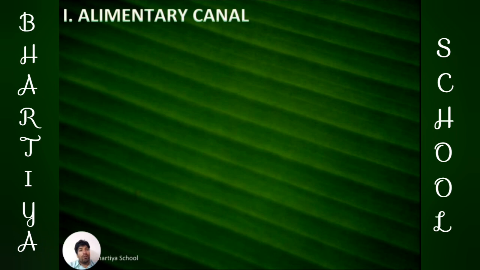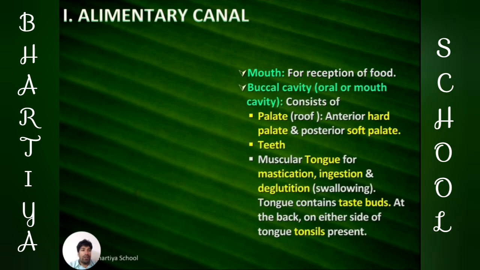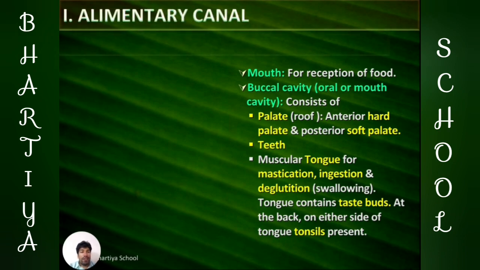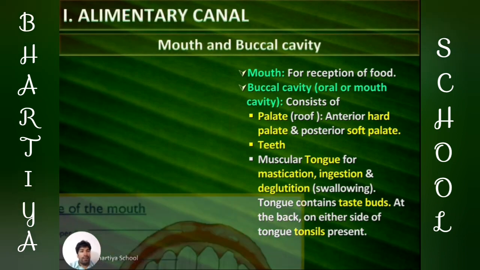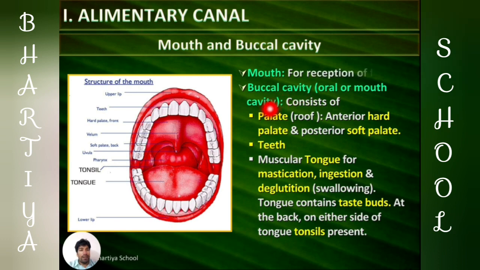The first part of the alimentary canal is the mouth. The main function of the mouth is the reception of food. The mouth is followed by the buccal cavity. It is also known as the oral cavity or mouth cavity. The oral cavity or buccal cavity comprises three parts, that is palate, teeth, and tongue.